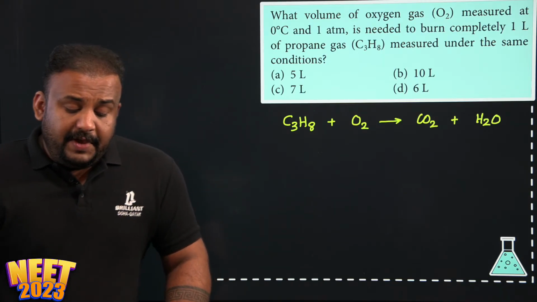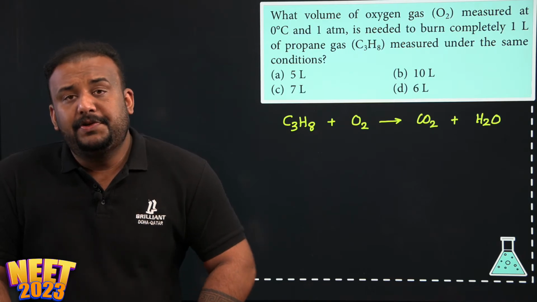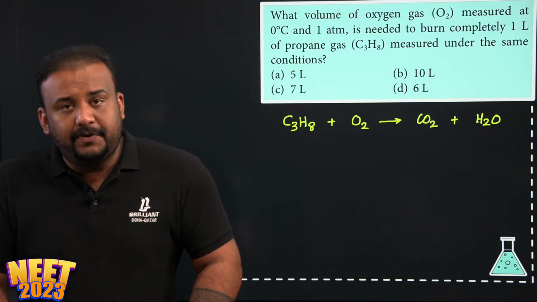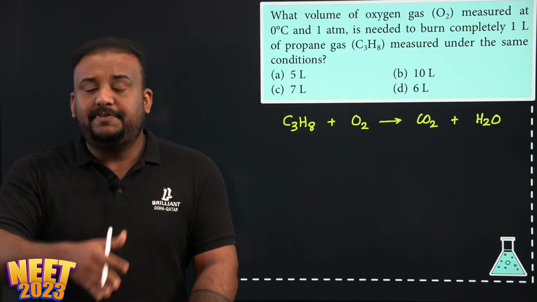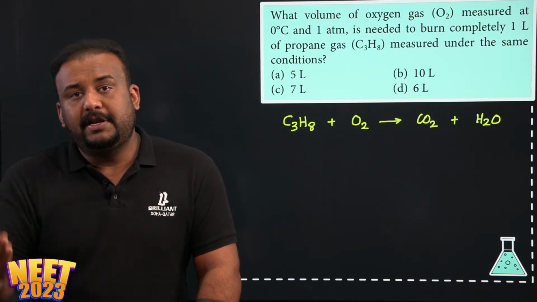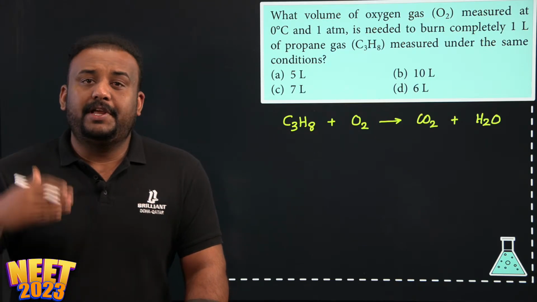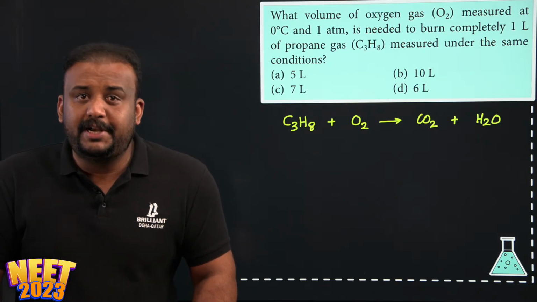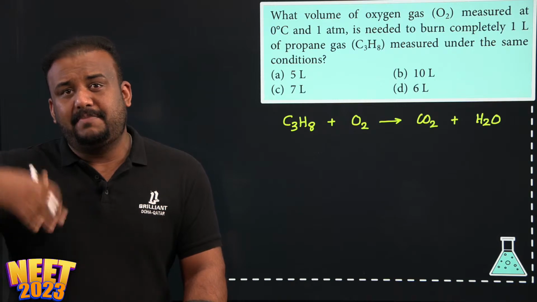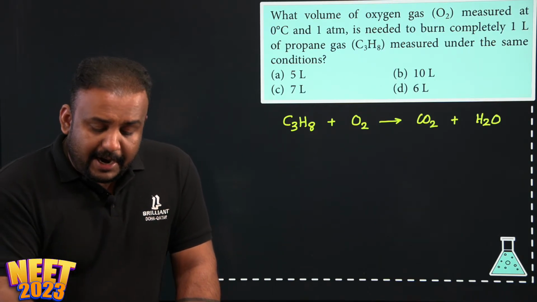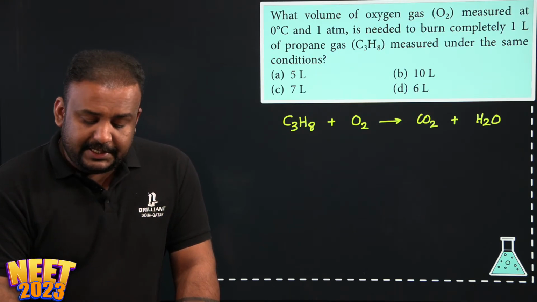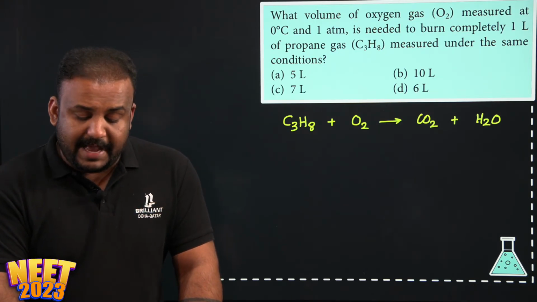Now we need to balance this equation, because you know that every chemical equation must follow the law of conservation of mass, and in order to satisfy the law of conservation of mass, we will balance the chemical equation by putting the suitable stoichiometric coefficients, because that makes a big difference.